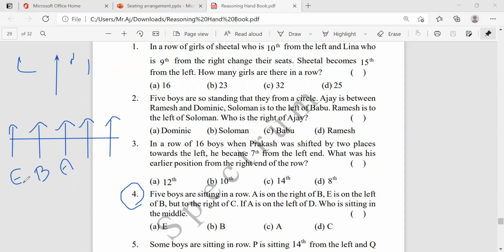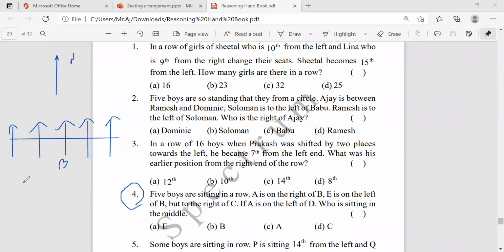But if you assume B here, it is not possible. Okay. Now just think. Now assume B here. Actually, it's made easy for your understanding purposes.